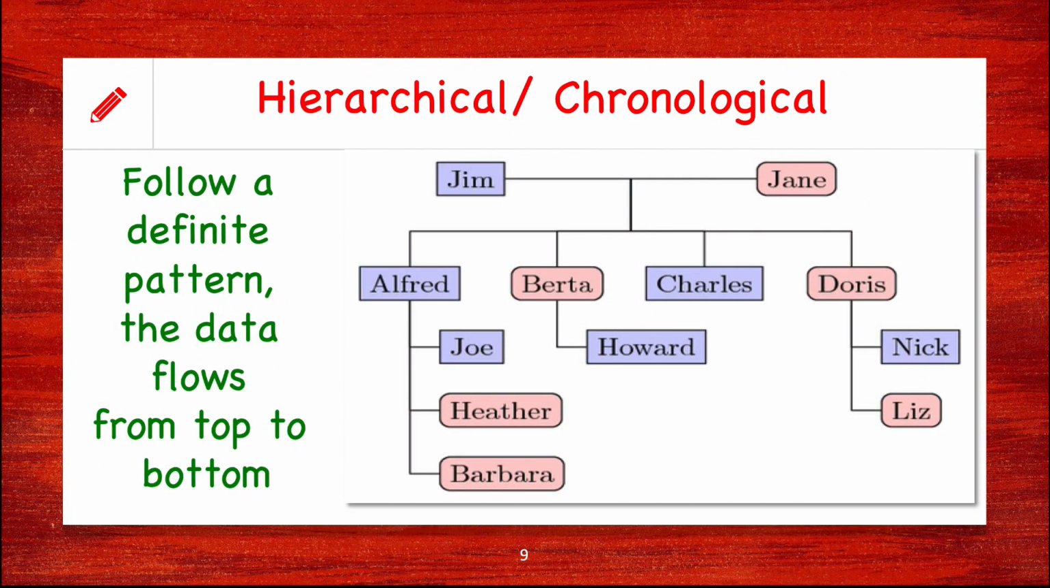The next is the hierarchical or chronological type of C map. As you can see in the picture, the information flows in a chronological manner and it follows a definite pattern. The data flows from top to bottom. This kind of C maps are particularly used by literature students and teachers whenever they wish to represent a novel in the form of a concept map. They use this kind of chronological C map where the information about the knowledge flows in a hierarchical manner.